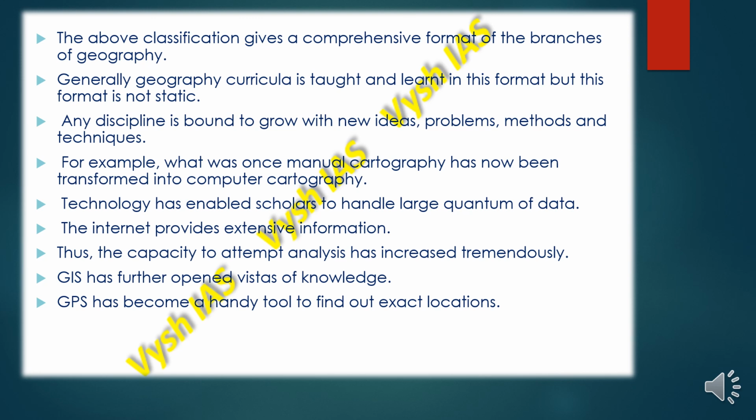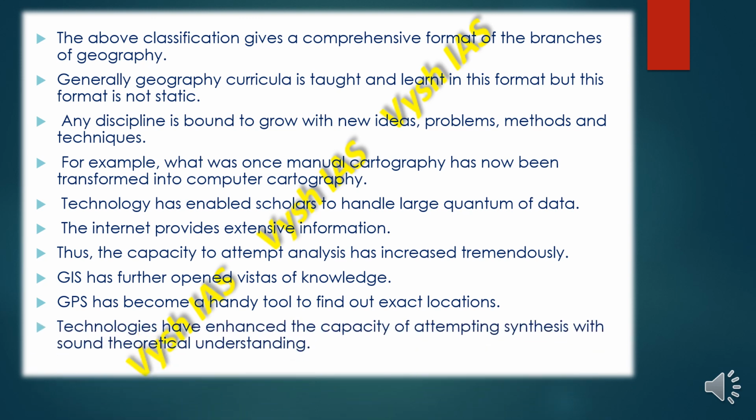Wherever we want to go, we just enter the location, and we reach our destination with proper instructions. So technologies have enhanced the capacity of attempting synthesis with sound theoretical understanding, and have done justice to the subject both in theory and in practice.